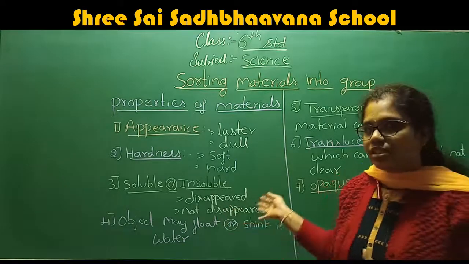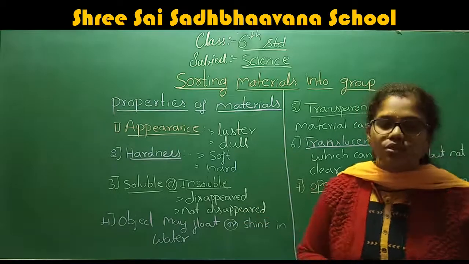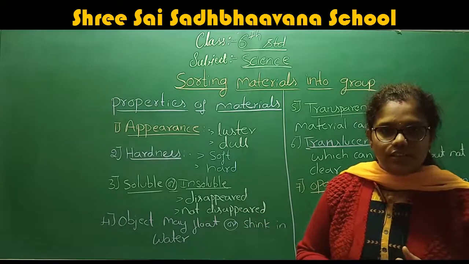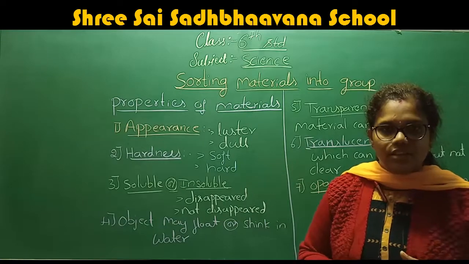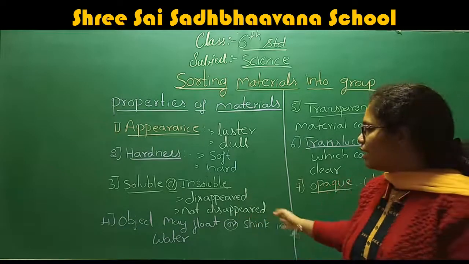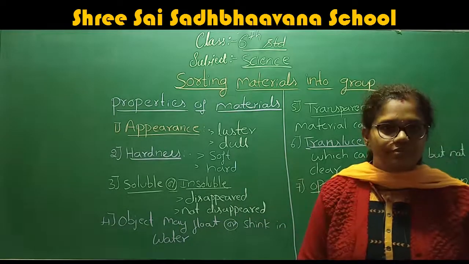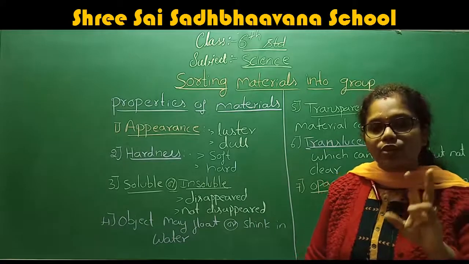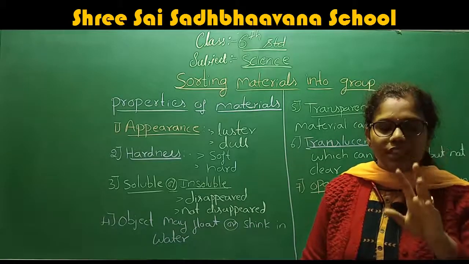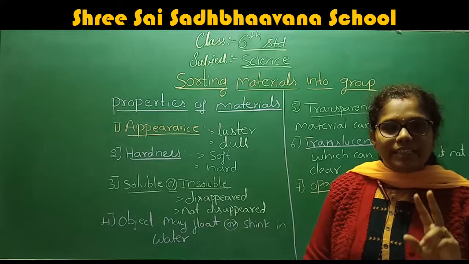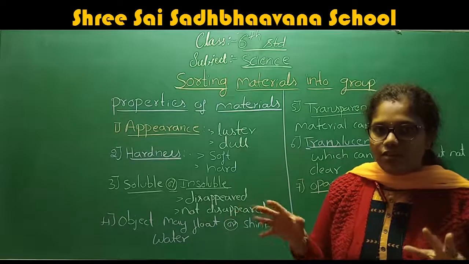Which are the substances which sink, that means go into the water? Soil, cotton, and some other substances sink in the water. Therefore, we can group the materials by taking water as the main concept.